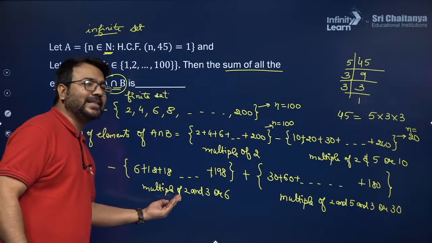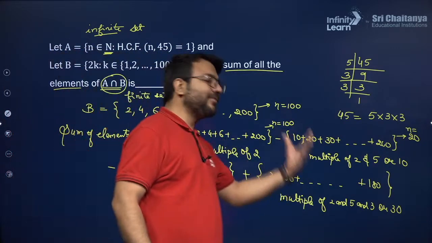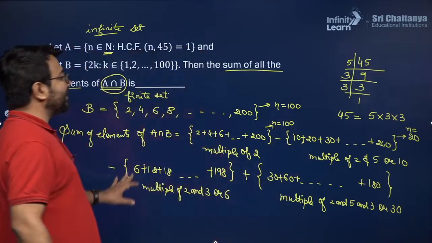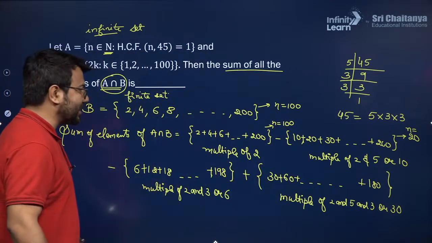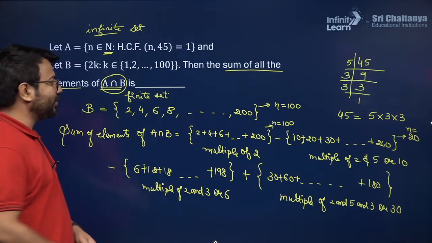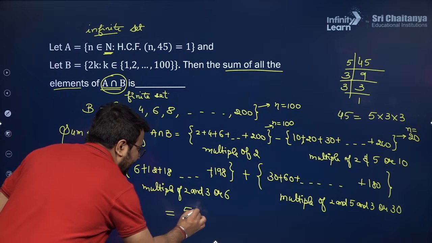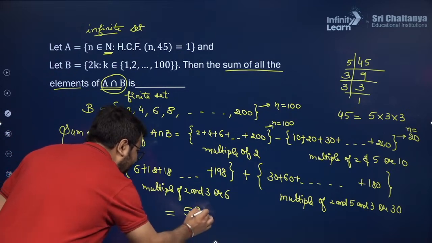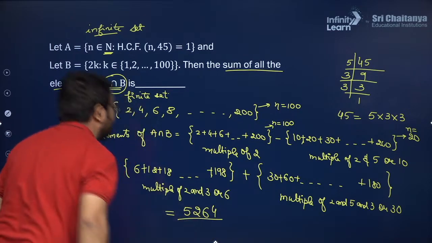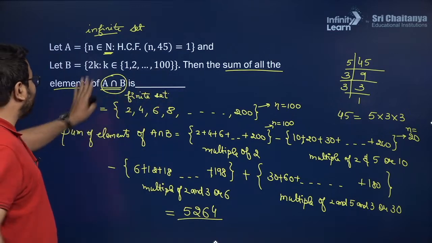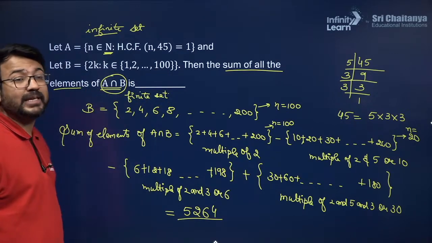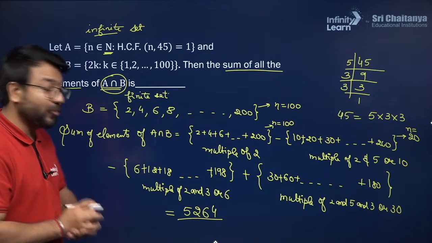Here also you can find the number of terms, and then you can apply the sum of an arithmetic progression, and easily you will get the answer. So the final answer for this question, after adding all these, will become 5264. So the sum of all the elements of A intersection B will be 5264.